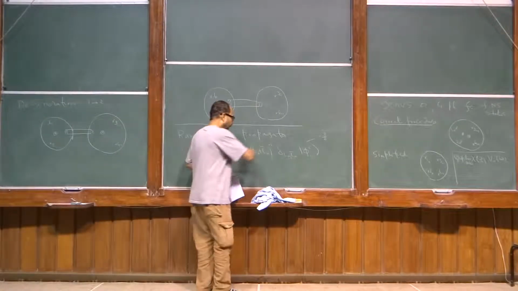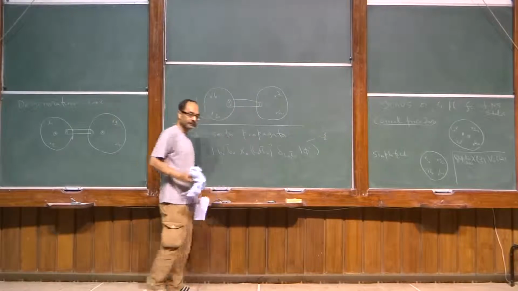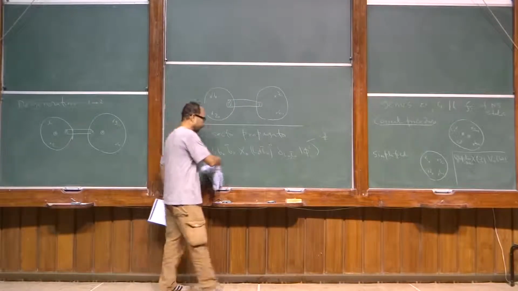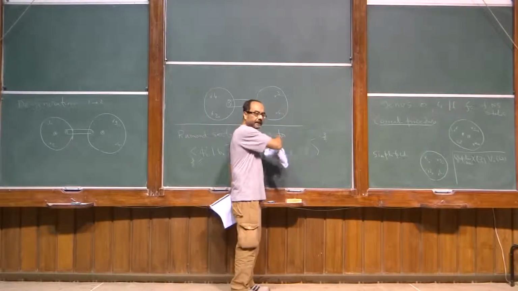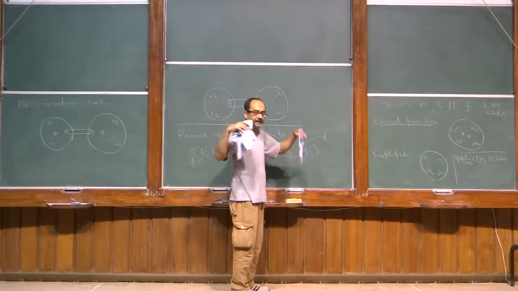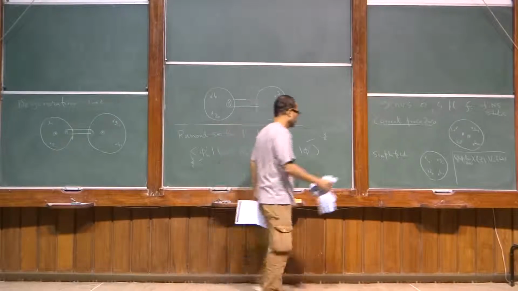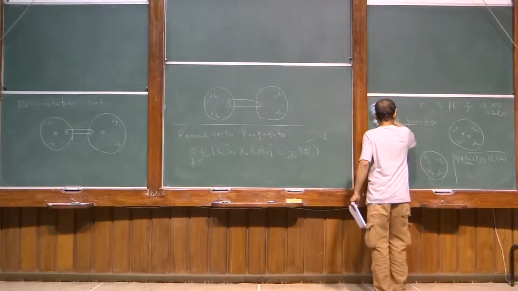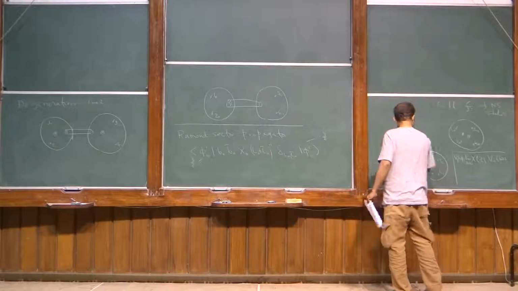So when it's part of a tree, then of course the ghost numbers of these are fixed. When it's part of a tree, the ghost number of this is fixed by the ghost number of the external states, because of ghost number conservation. But when it's part of a loop, then you have to sum over all possible ghost numbers.